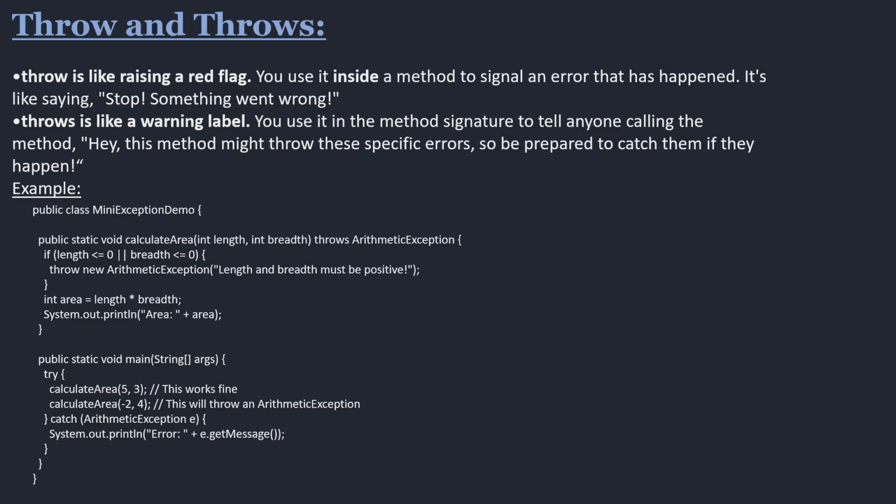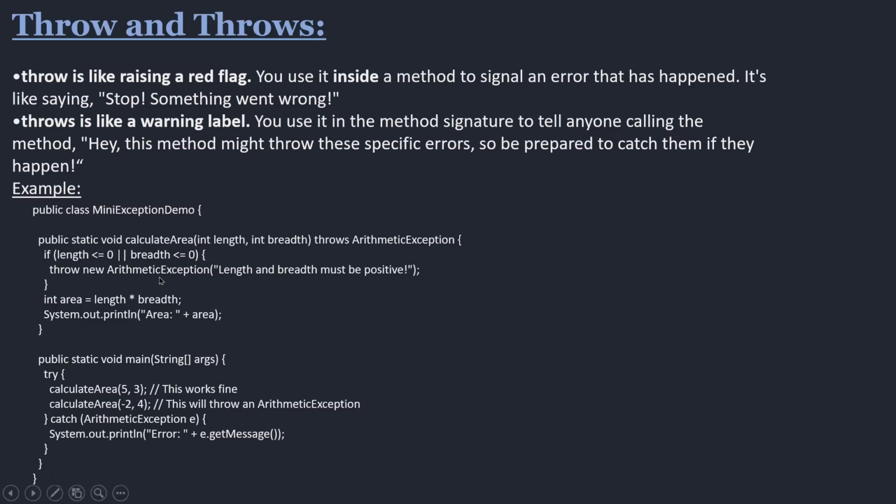Like you're gonna use this throw. After that, you are gonna use catch to catch those exceptions. So let's run this code and see. Here we are calculating the area of a rectangle. So if the length and breadth are less than zero, then they will throw an exception that the length and breadth must be positive. As you know, measurements will not be negative values, right?